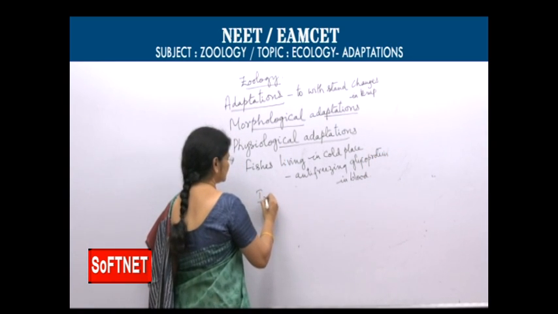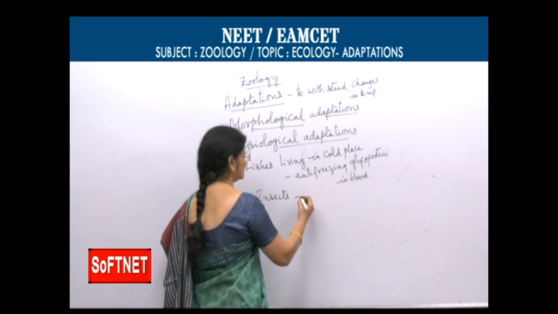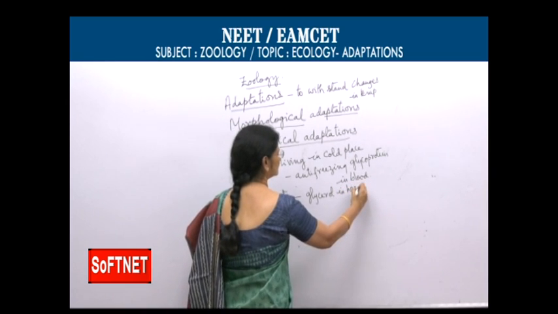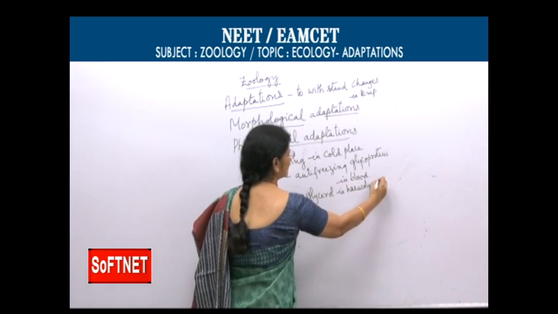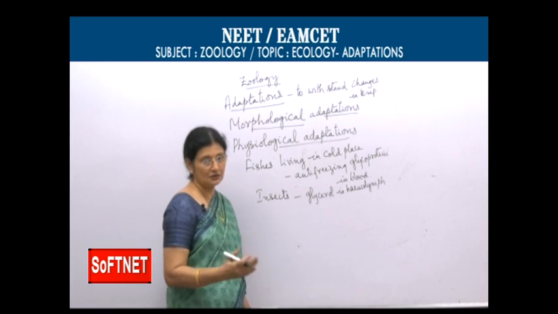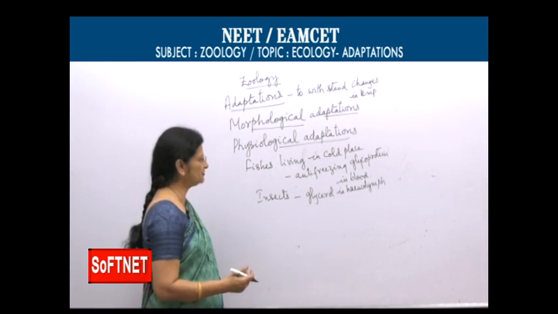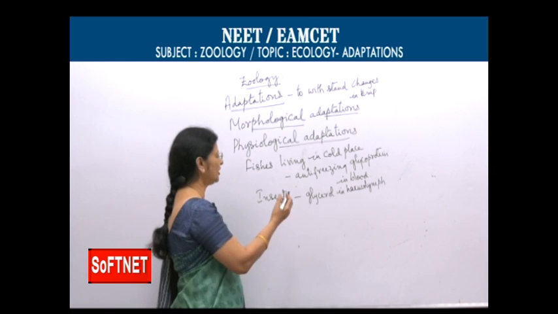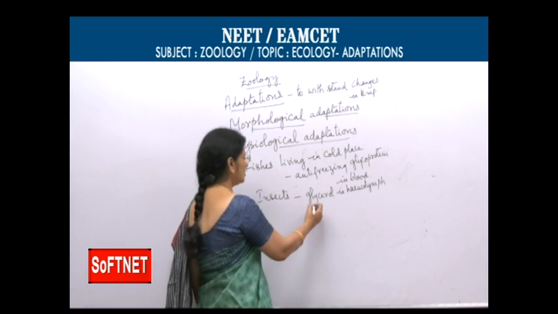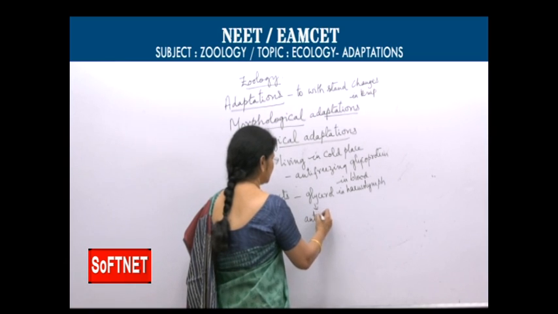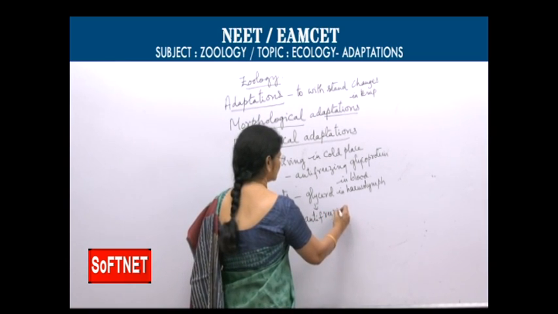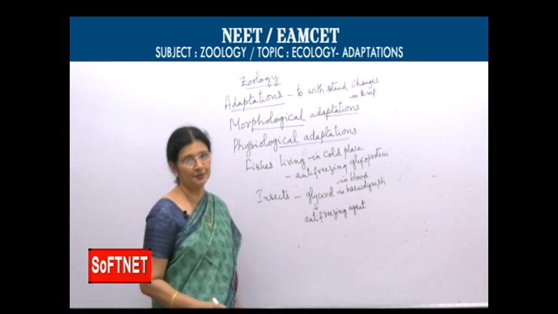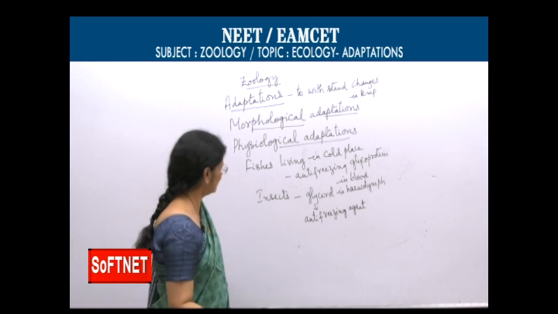And some insects retain glycerol in hemolymph. Insects have a body cavity with open circulation, filled by hemolymph. That hemolymph has glycerol. This glycerol acts as an anti-freezing agent. These are some of the physiological adaptations we find in organisms.